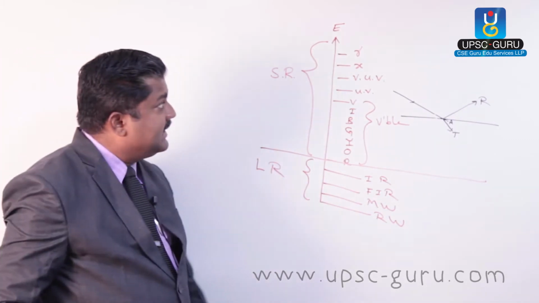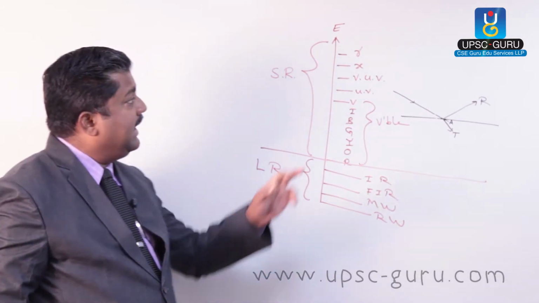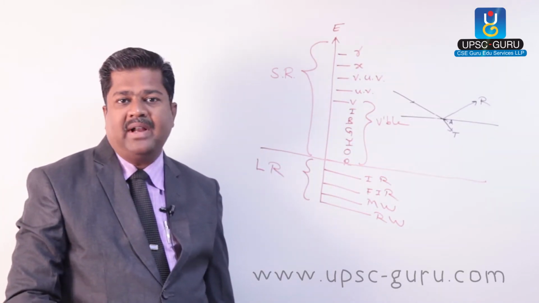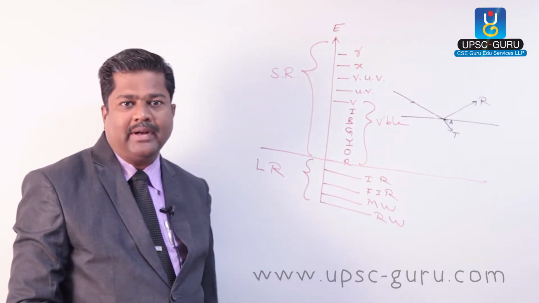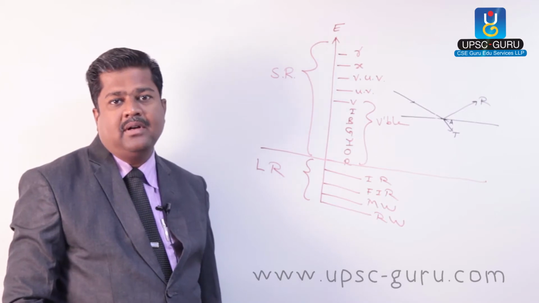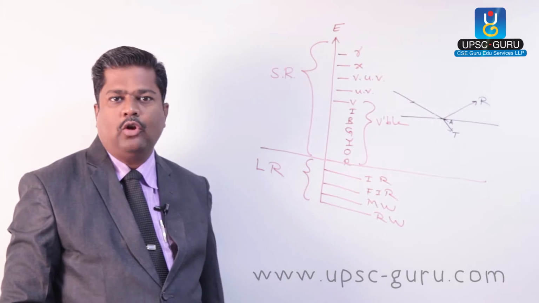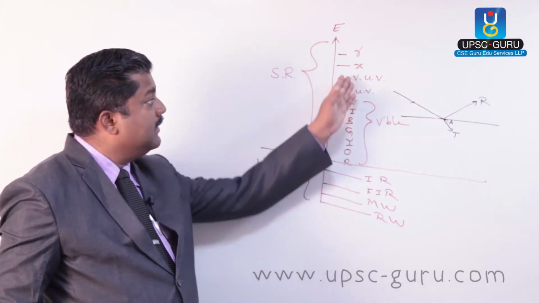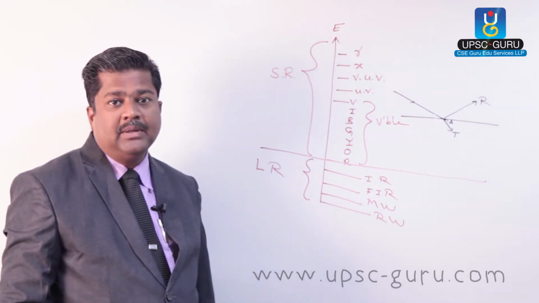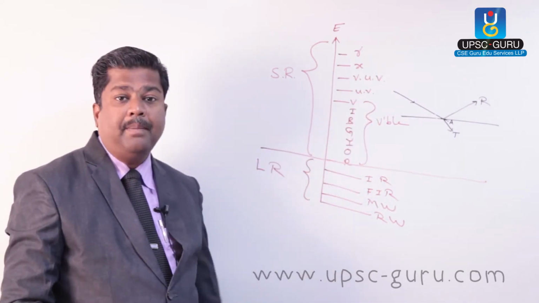Now, incident radiation, that is, the sun is giving us energy. Gamma rays are given by the sun. But you are aware the range of gamma rays is very, very less. They are absorbed in upper parts of the atmosphere only. X-rays are also given by the sun. But again, the same record, the range of X-rays is very, very less, so they are also absorbed in upper parts of the atmosphere. Vacuum ultraviolet, as the name indicates, has existence only in vacuum. The moment they enter the atmosphere, they get absorbed, so they are also absorbed by the upper part of the atmosphere.